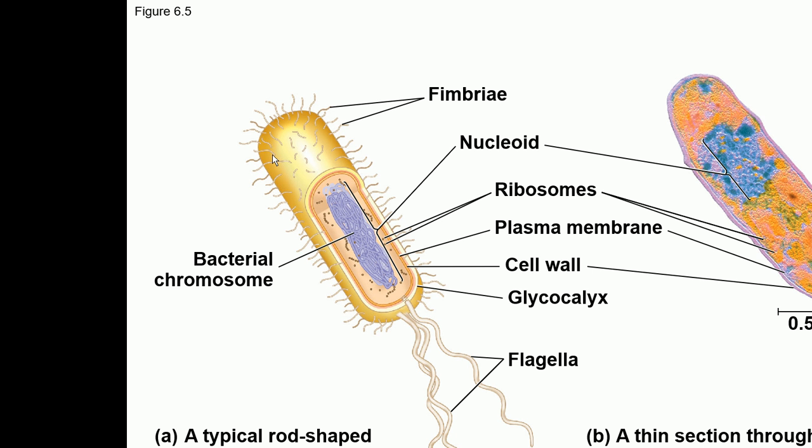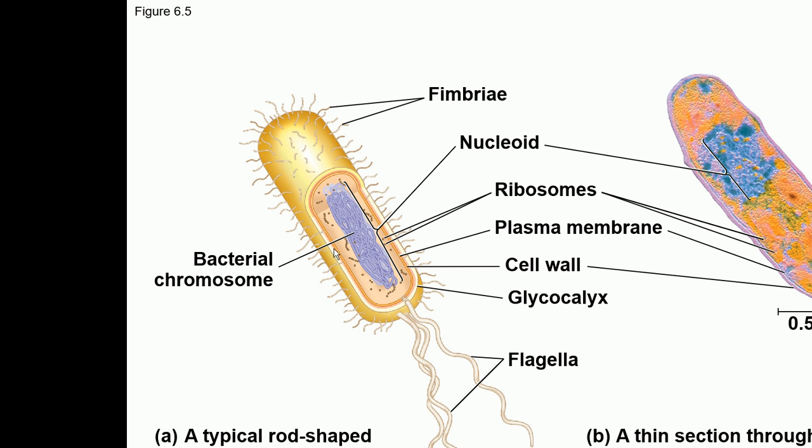Some of the bacteria also have a capsule around them. This capsule basically provides protection to the bacteria. Not all bacteria have a capsule, but some do. When the bacteria infect the host, the capsule protects them from the attack by the immune system of the host. So the bacteria which have a capsule around them are very virulent and pathogenic bacteria.